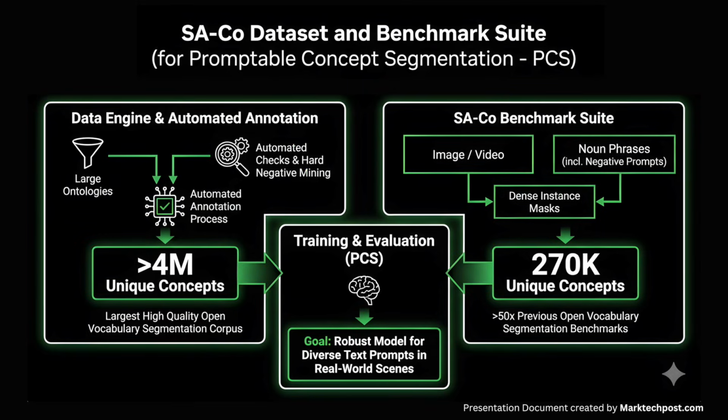To train and evaluate promptable concept segmentation (PCS), Meta introduces the Segment Anything with Concepts (SACO) family of datasets and benchmarks. The Segment Anything with Concepts benchmark contains 270,000 unique concepts, which is more than 50 times the number of concepts in previous open vocabulary segmentation benchmarks.